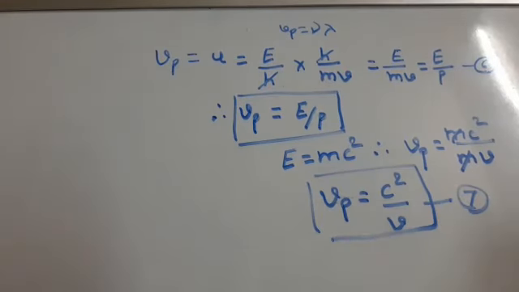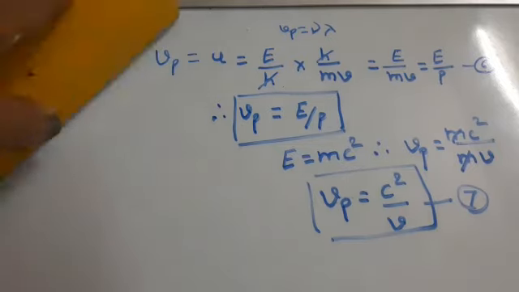This is equation 7. Here we have proved the phase velocity relation, that is Vp is equal to E by p or Vp is equal to c square by v.